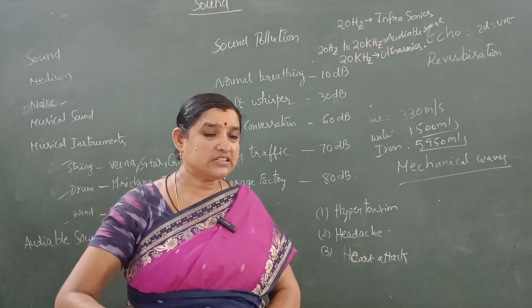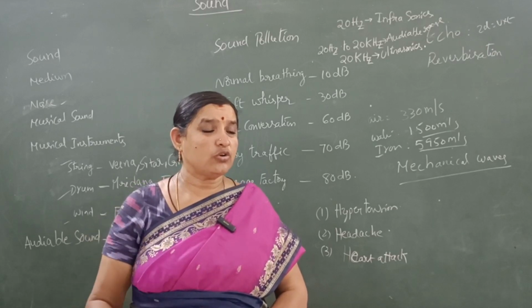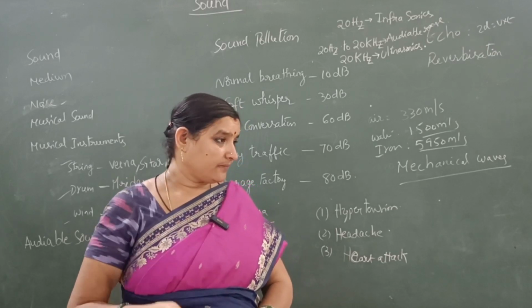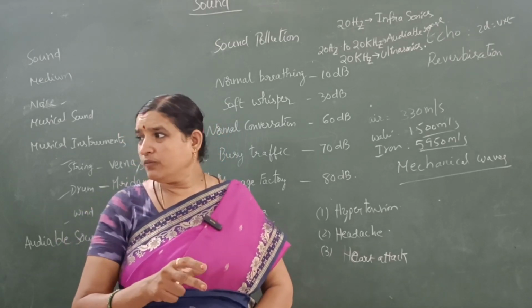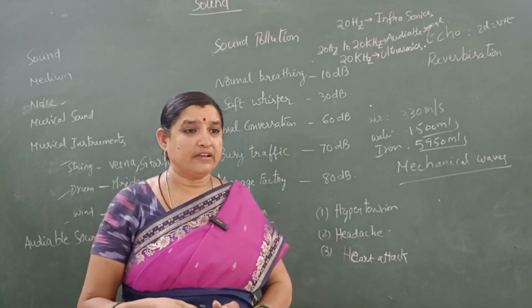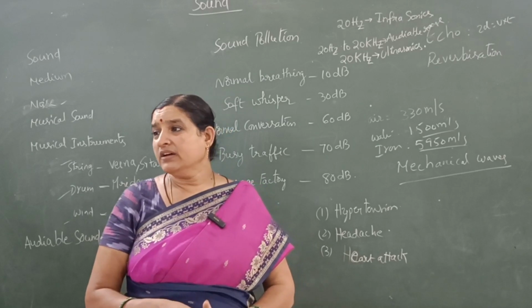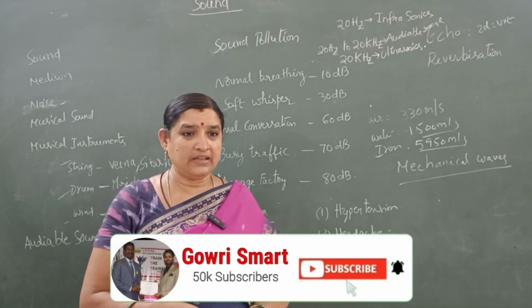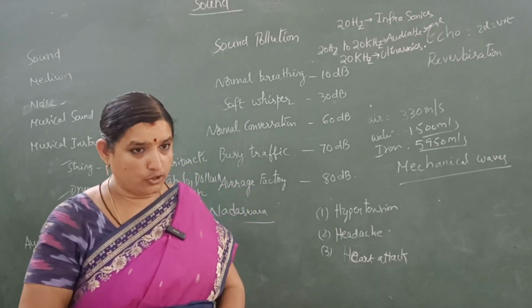That means more than 60 decibels should caution us. Why? Because we should not use more sound. It damages your ear. Okay, so we have to reduce the volume. Unnecessarily, we should not use our horn while riding a bike. You should not use the horn continuously and unnecessarily. By doing all these activities, you can reduce sound pollution.